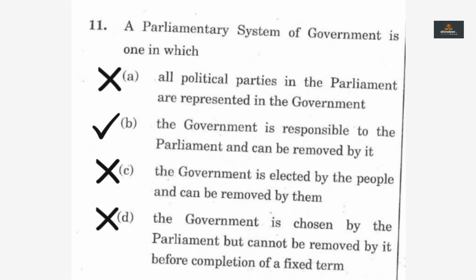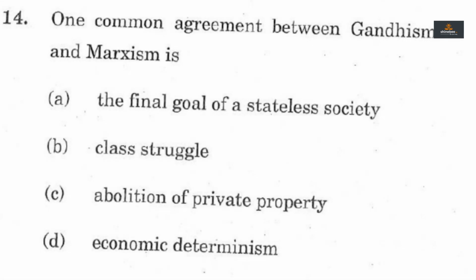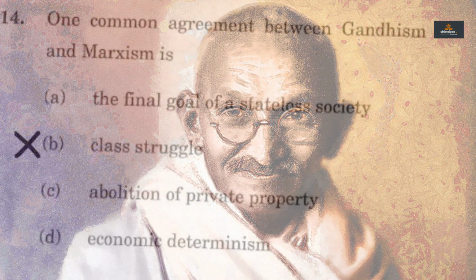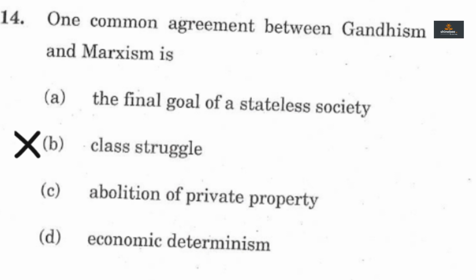The question on common agreement between Gandhism and Marxism in 2020 prelims can be solved if we take relevant examples from the life and teachings of Mahatma Gandhi. If we have studied the Indian independence struggle and the contribution of Mahatma Gandhi, then we should remember that Gandhi never talked of class struggle. No one can think of any instance where Mahatma Gandhi encouraged struggle by lower class against upper class. Mahatma Gandhi only talked of Satyagraha, and Satyagraha was not part of any struggle by any particular class of people against any other class of people. Therefore, option B should be wrong.